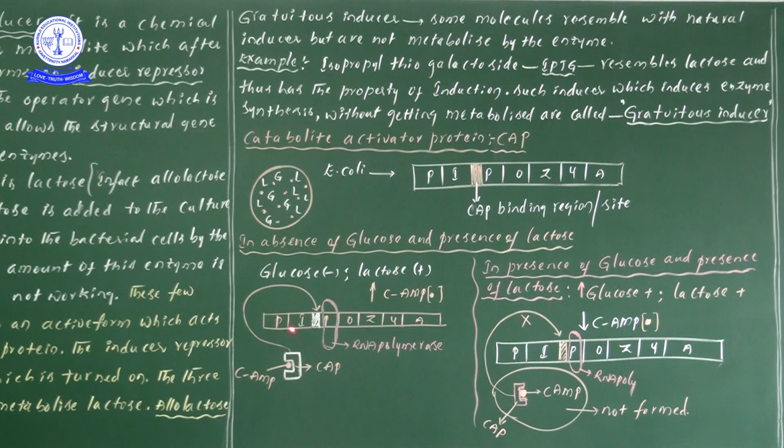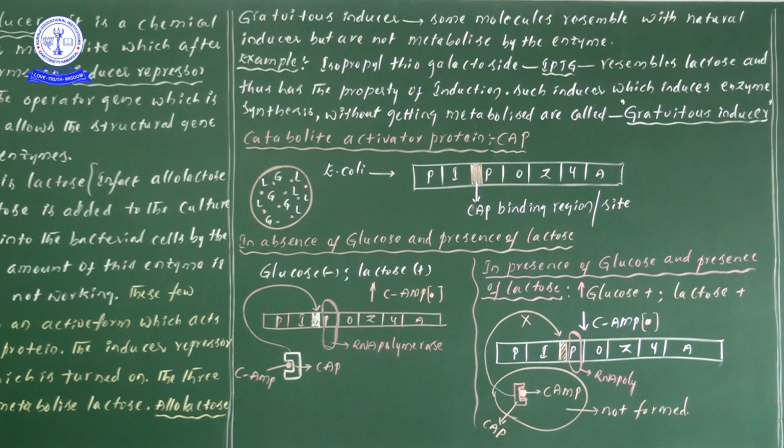When this entire complex binds at the CAP region, what is the use? At that time RNA polymerase will be activated more and more. Earlier we saw that when the repressor protein is not bound at the operator gene, RNA polymerase enzyme will go and transcribe the structural genes.